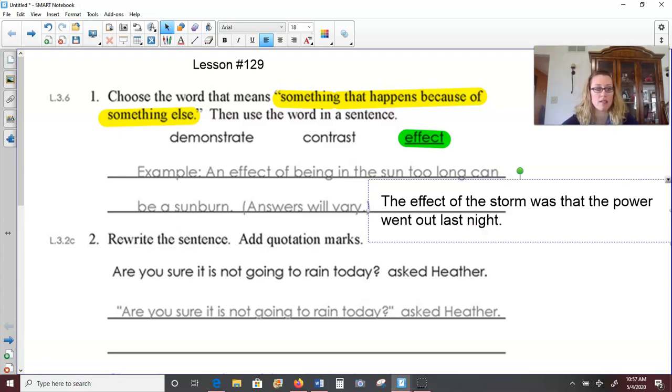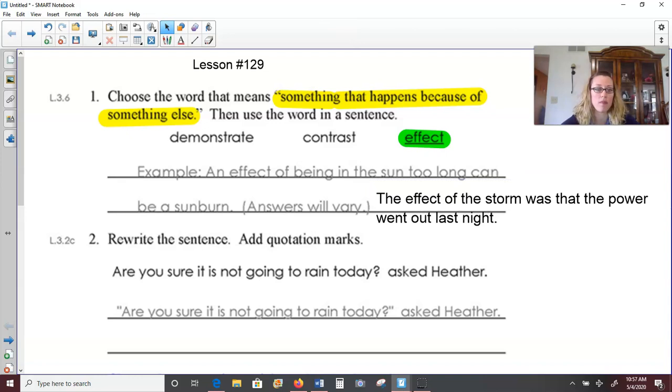Okay, so the effect of the storm was that the power went out. So because of the storm, the power went out. So see if you can come up with a sentence of your own for effect, or you can use one of the examples given here.